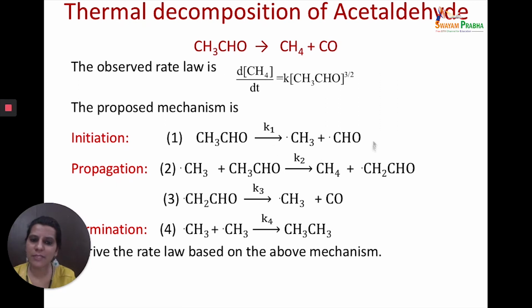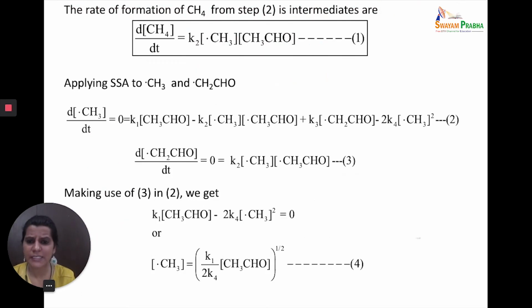So you have CH3 here as the intermediate. Similarly, you have CH2CHO as the intermediate. So you have an idea what the intermediates are. Then you write down the rate of formation of methane, and you apply the steady state approximation to the free radicals, or the reactive intermediates, that are there.